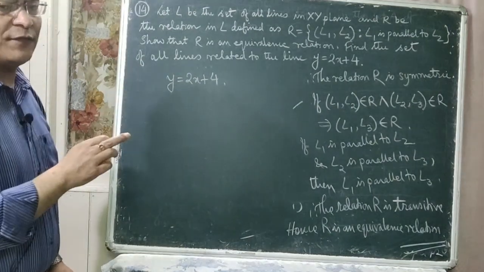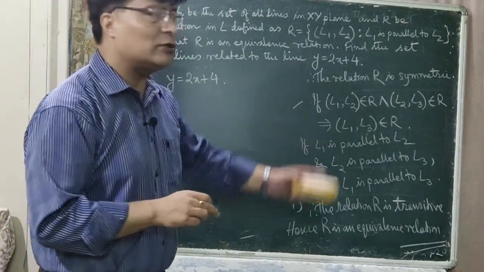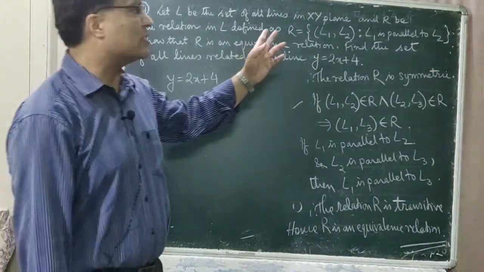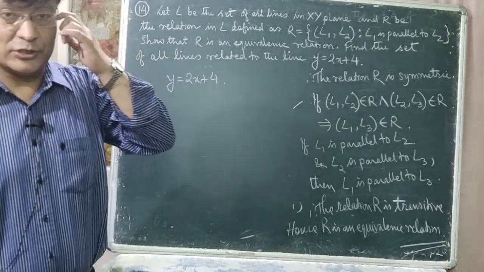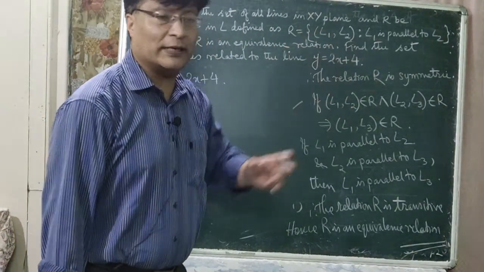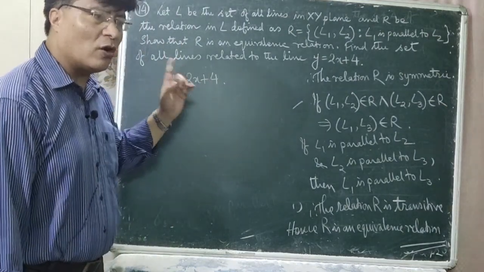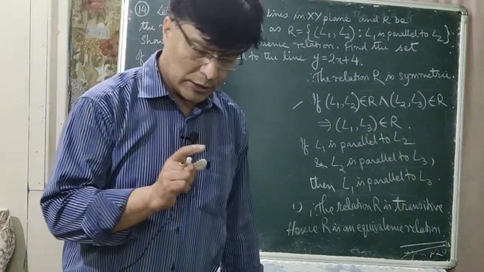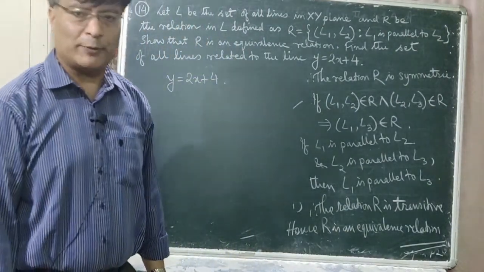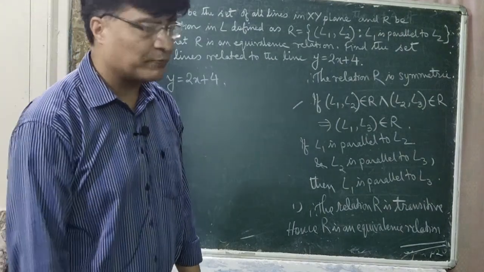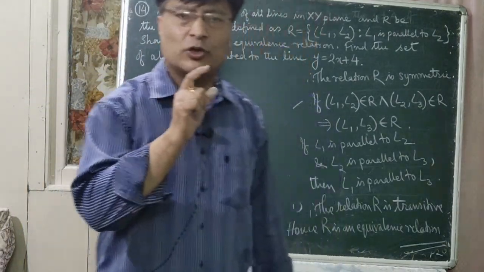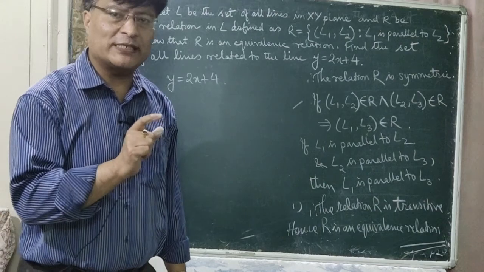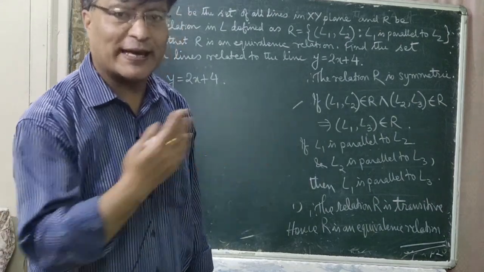Which is the set of lines which is parallel to y is equal to 2x plus 4? Here the relation is parallel to, so you have to find all the set of lines which are parallel to y is equal to 2x plus 4. In class 11 you did parallel lines, perpendicular lines and all in coordinate geometry. In the case of parallel lines, the coefficient of x and y must be the same, and the constant is replaced by another constant.